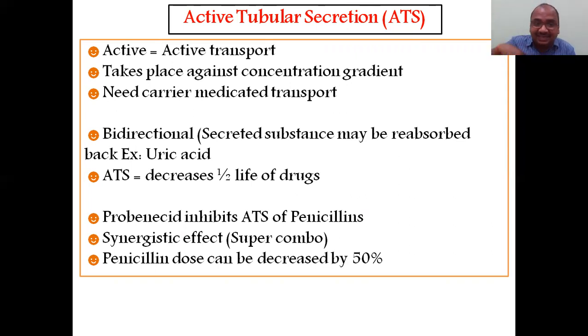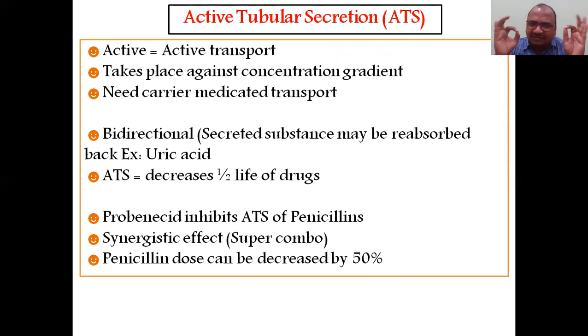Active tubular secretion decreases the half-life because the drugs are going outside. Yes, half-life will be decreased. And probenecid inhibits the active tubular secretion of penicillin. See the wonderful example: probenecid inhibits the active tubular secretion of the penicillin. This is a very, very important step. It has appeared many times in all competitive examinations and regular examinations.